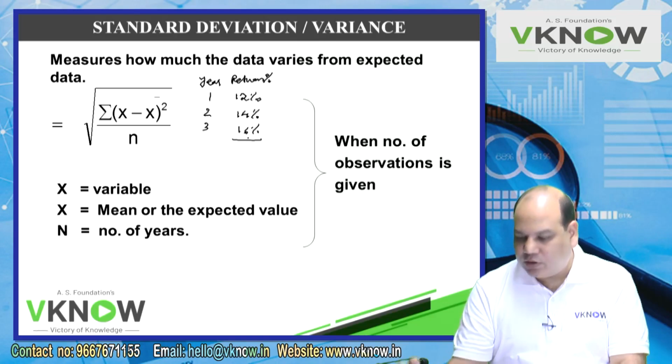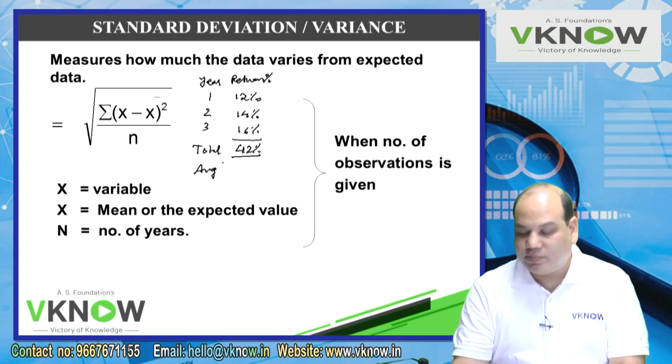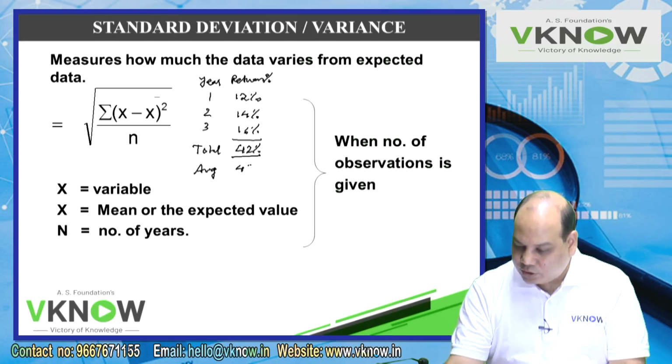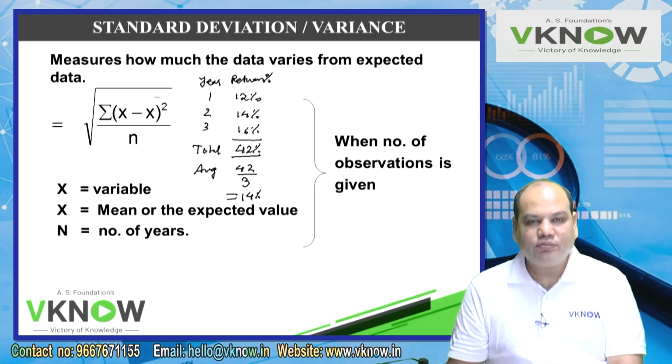So if you are given the last 3 years' data, first you take the total, 42%, then take the simple average, 42 divided by 3, so 14% is the average return.